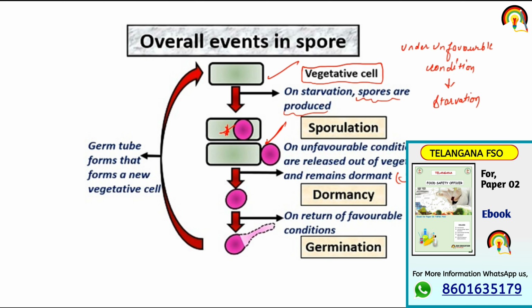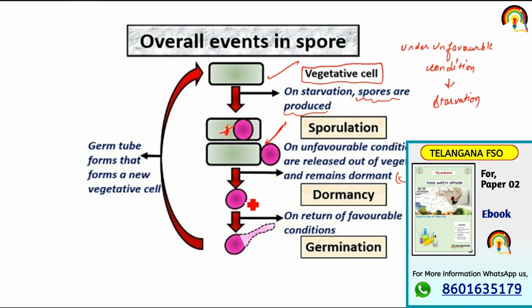So what happens: in normal condition there is a vegetative cell, but on starvation, when there is a lack of food, spores are produced, and then those spores in unfavorable condition are released out from the vegetative cell and remain dormant for some time, or we can say remain inactive. That is called dormancy.